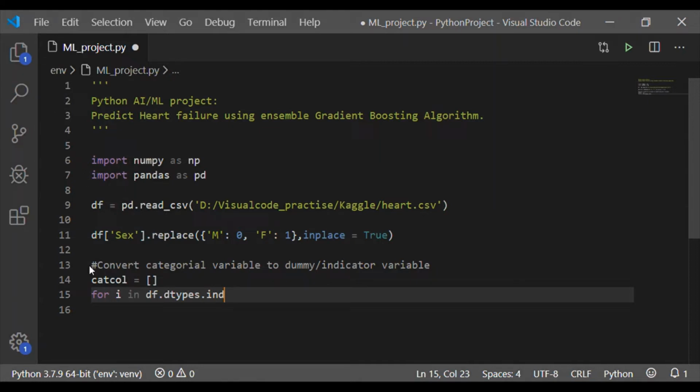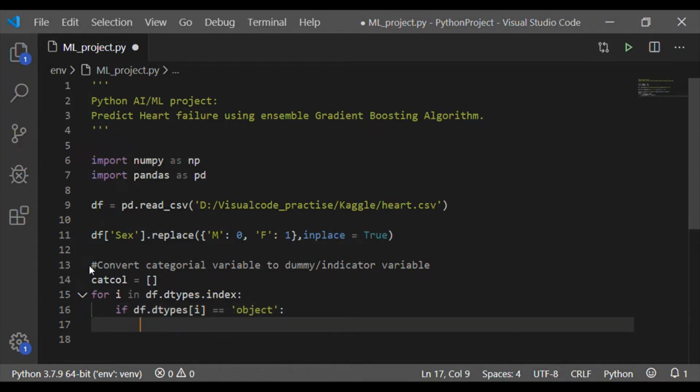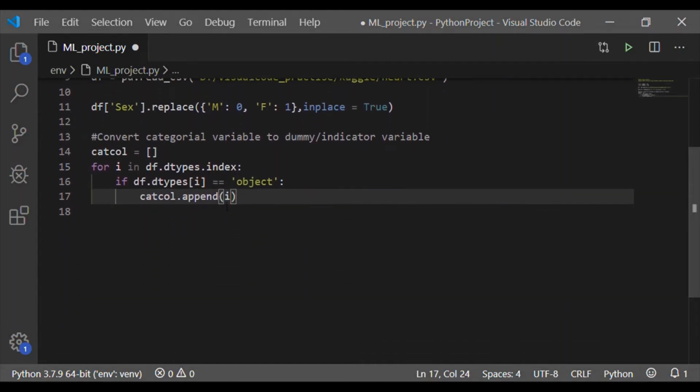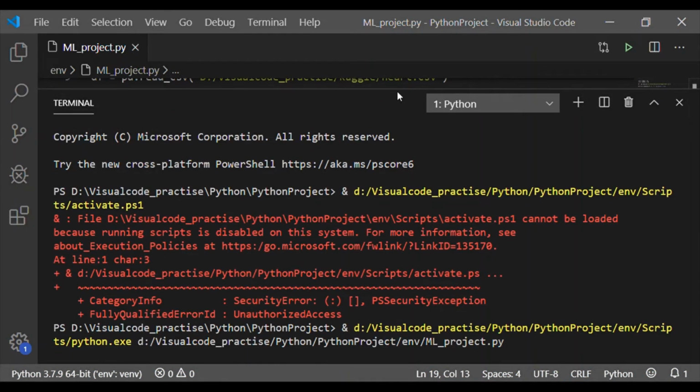So first, before converting, we have to get those 4 categorical variables into a list. So I have a list called categorical column, cat_column. For every i in the data types of the data frame, if that index is the same as object type, the index is nothing but the column. As we know, there are 12 columns ranging from 0 to 11. If they match the object, then we have to append to the cat_column.